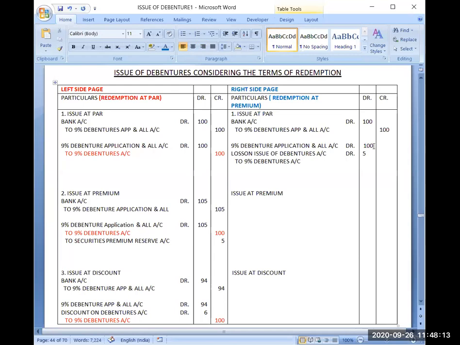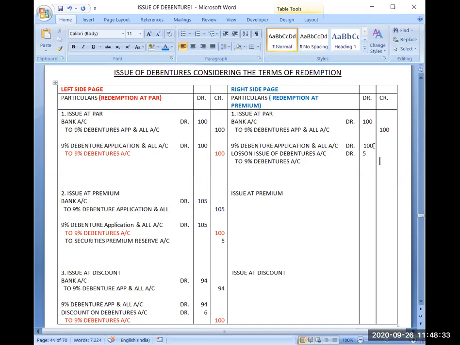Now in debentures account, how much amount should I write? 100 or 105? That's why I asked you this question.